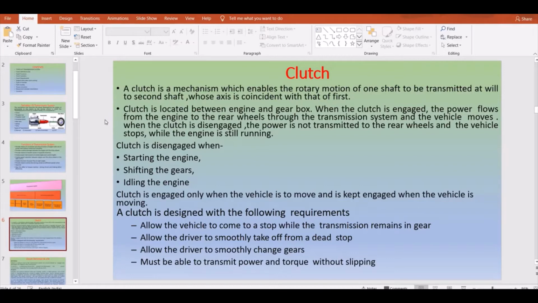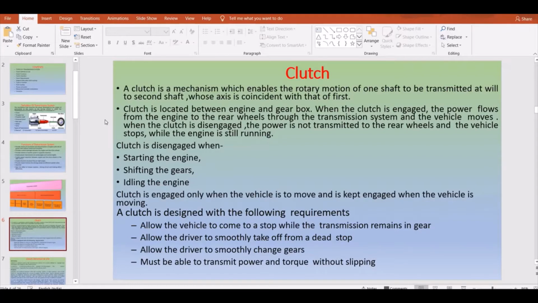So what is a clutch? A clutch is a mechanism which connects or disconnects the transmission of power from a working part to another one. That is, usually you have your crankshaft and the gearbox primary shaft. You can list out a number of definitions related to the clutch. It may be a mechanism which allows the rotary motion of one shaft to be transmitted to another shaft whose axis is coincident with that of the first. You can list out any number of definitions, but the major important thing about the clutch is that it engages and disengages the vehicle in the transmission of your power.